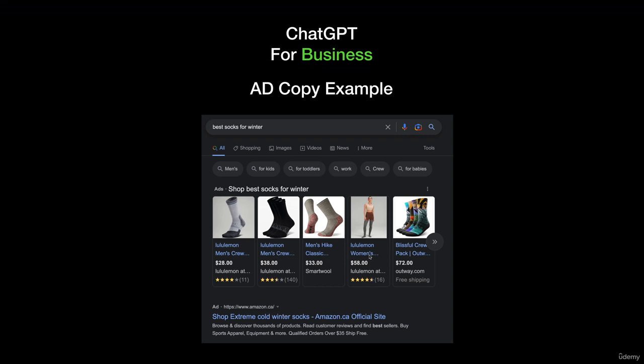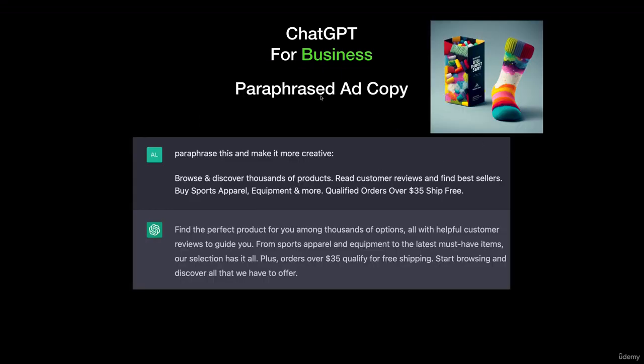But now we have this great tool, so we can actually take that and make it more creative. Here's a fake image of a sock. But basically I copied this, and I said, paraphrase this and make it more creative. And I think it is actually better than the original. Find the perfect product for you among thousands of options, all with helpful customer reviews to guide you. From sports apparel and equipment to the latest must-have items, our selection has it all. Plus, orders over $35 get free shipping. Start browsing and discover all that we have to offer.